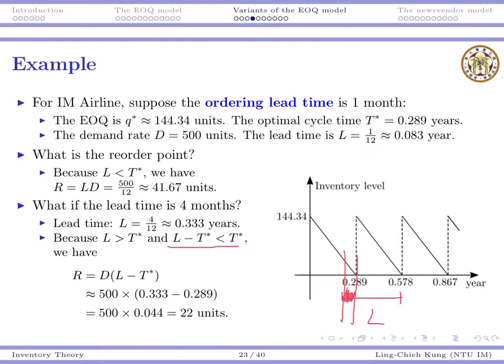So we will try to place an order according to this time period. So the optimal reorder point will become around 22 units.